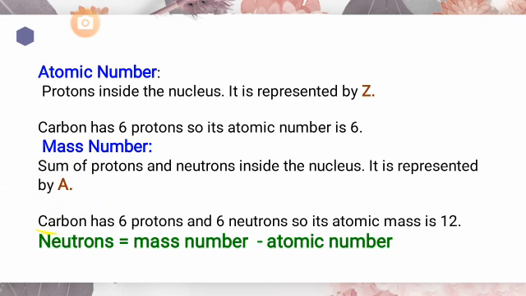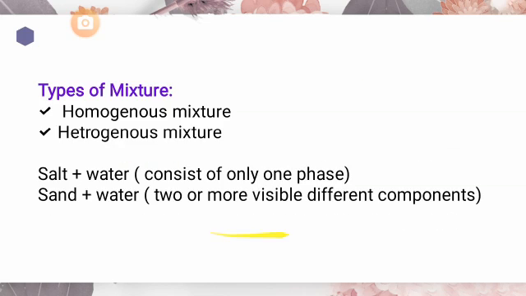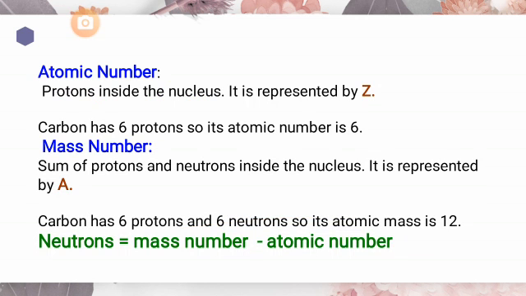So, carbon has 6 protons and 6 neutrons in the nucleus. So, its mass number is 12. 6 protons plus 6 neutrons, and it is equal to 12.